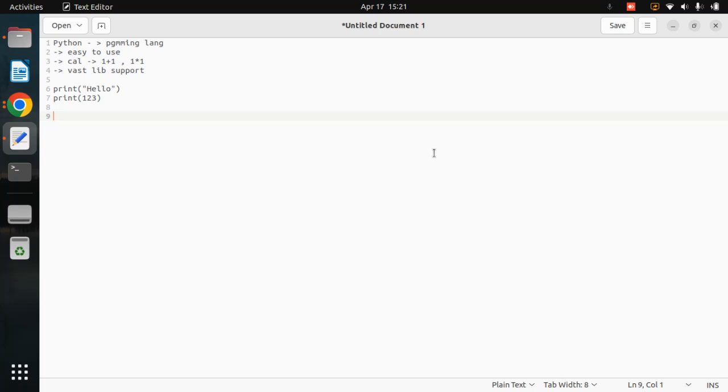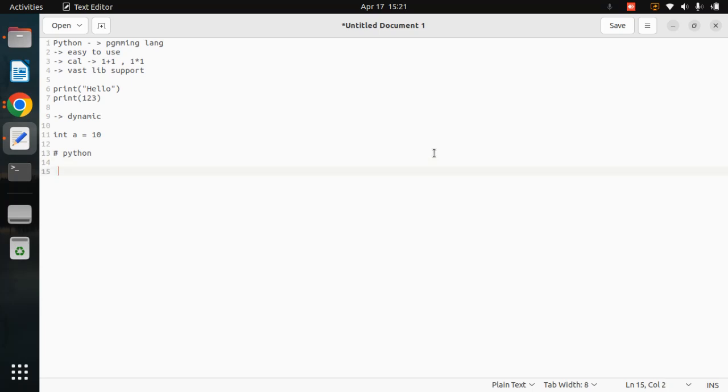Okay. Now one more important feature of Python is its dynamic nature. Why dynamic nature? Because in C, C++, Java, whenever you want to declare a variable, you need to mention it like int a = 10, right? Means we need to mention the data type and then the variable name, and then you can directly mention the value. But don't worry, in Python, as I said, it's dynamically typed in nature.